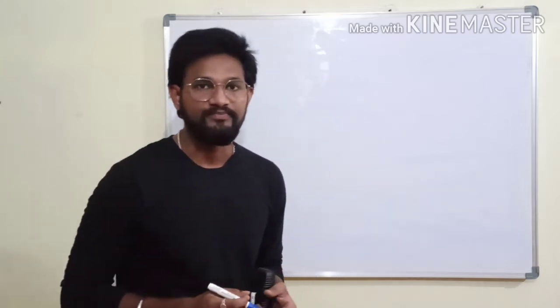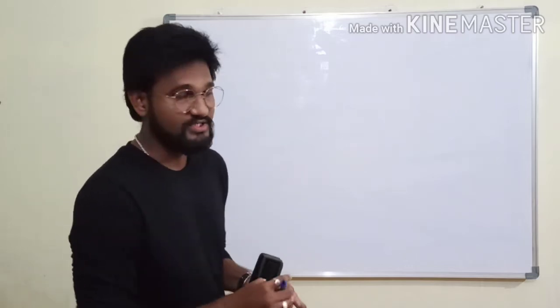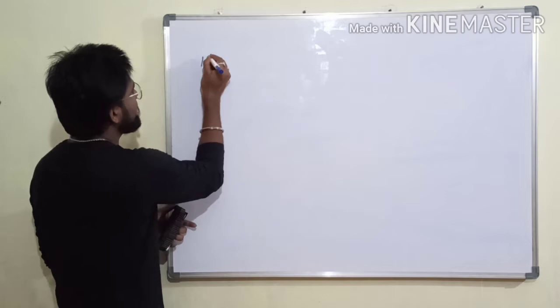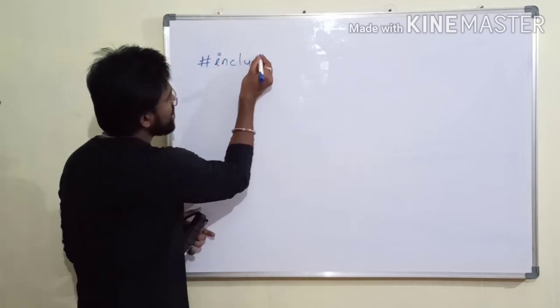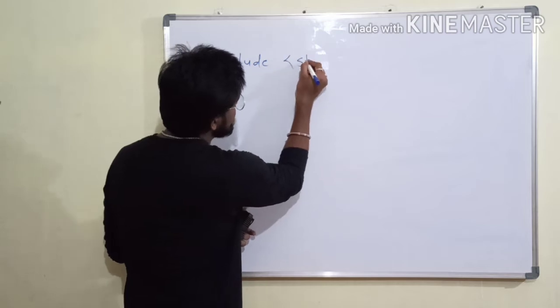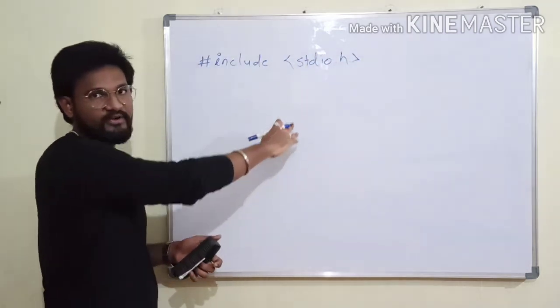So what is the first step? The first step is we need to add the header file. So we will add our header file, that is the system header file, #include <stdio.h>. So this is our system header file.